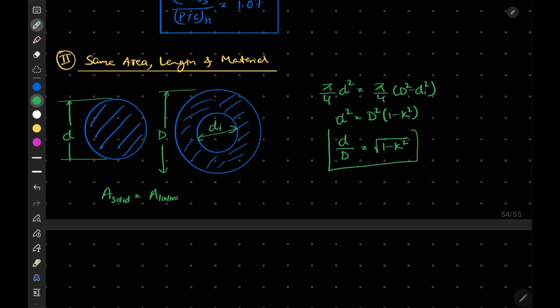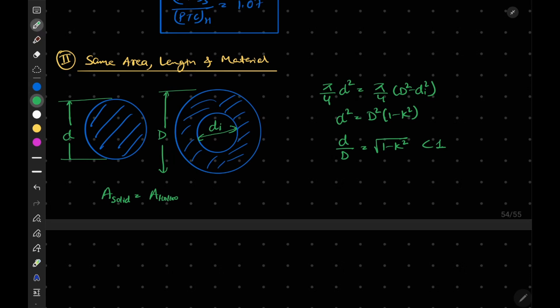And this will be used in our, okay, no, this won't be used. But this value is less than 1, we can say. So we can say that the diameter of solid shaft must be less than the diameter of hollow shaft for same area.